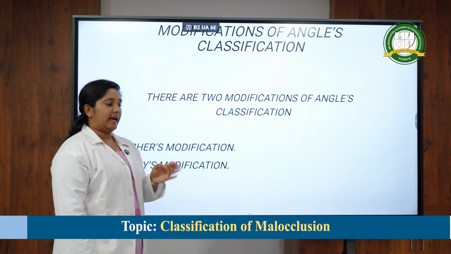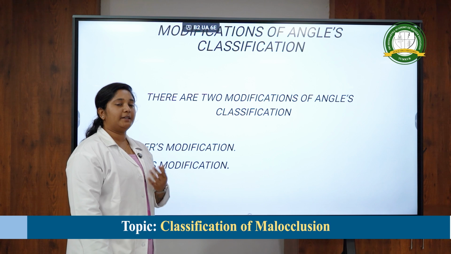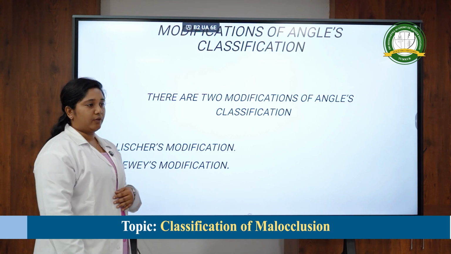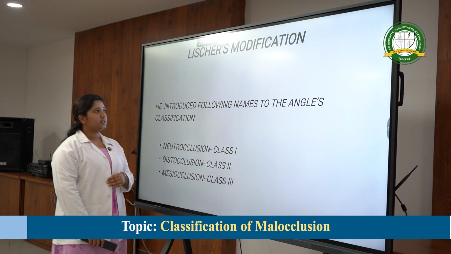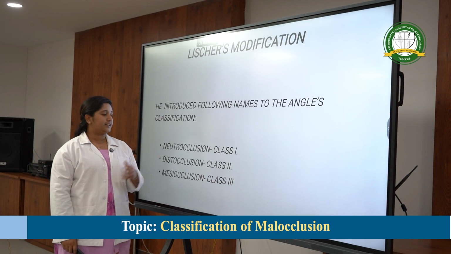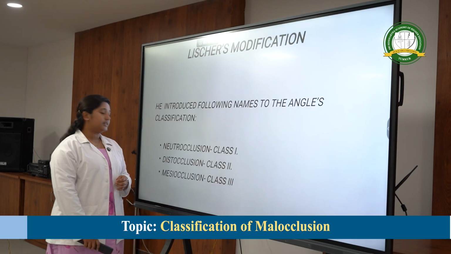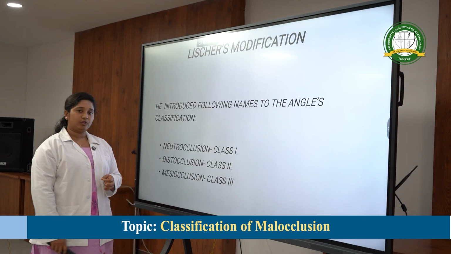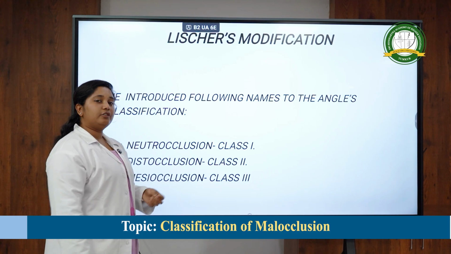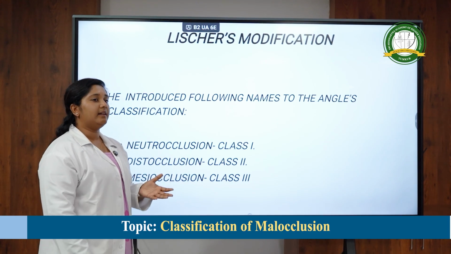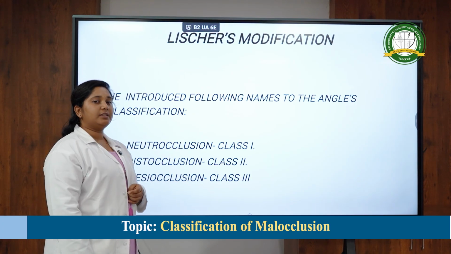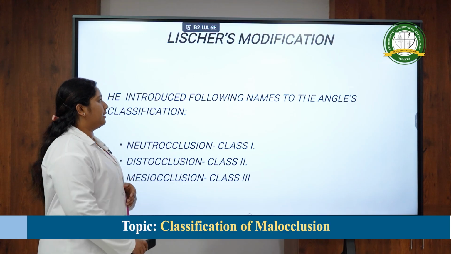Next, the Angle system of classification was modified by two other scientists, that was Lischer's modification and Dewey's modification. Lischer's modification of Angle's system of classification differentiated into three types, that is neutro-occlusion, disto-occlusion and mesio-occlusion. Neutro-occlusion is nothing but a class 1 malocclusion, and disto-occlusion is a class 2 wherein your mandible is in a retrognathic position, and mesio-occlusion is a class 3 malocclusion.